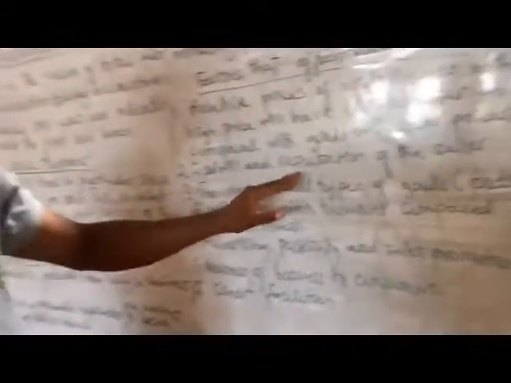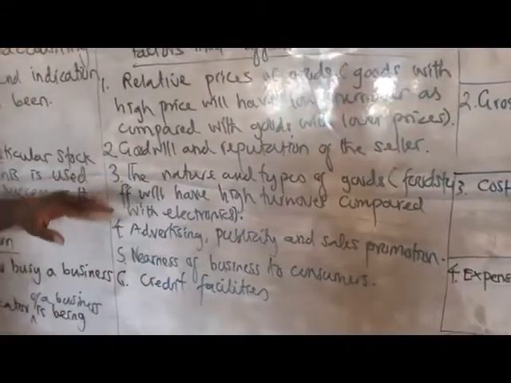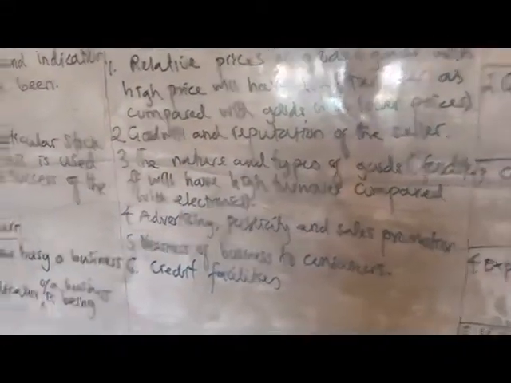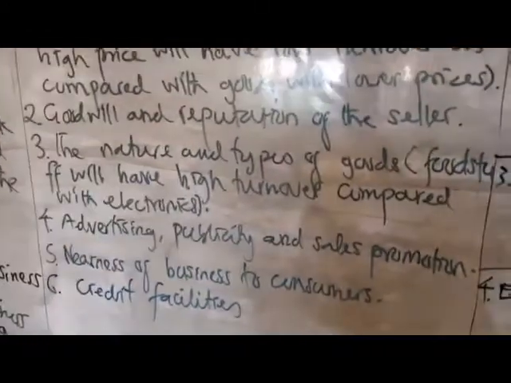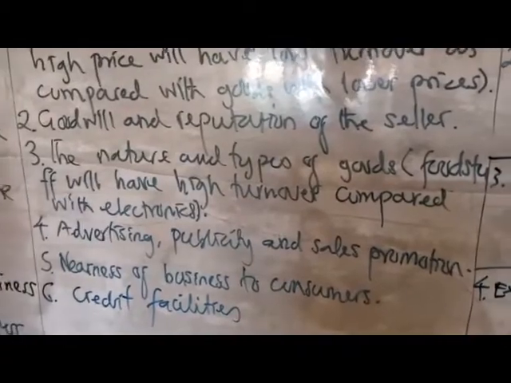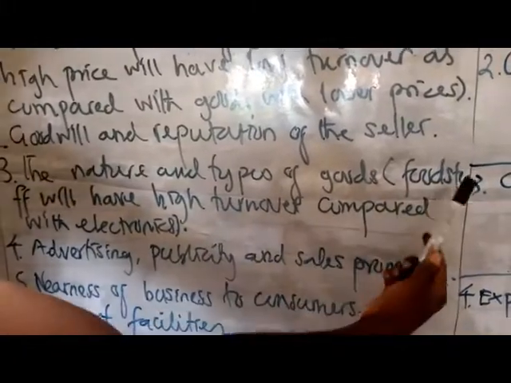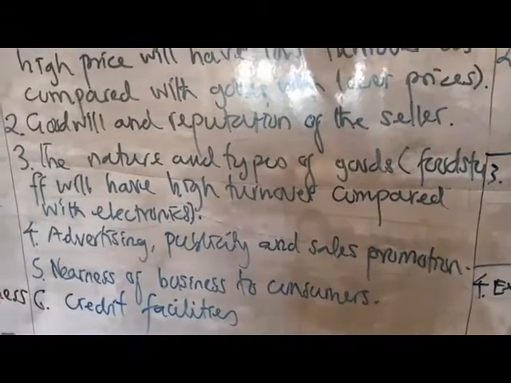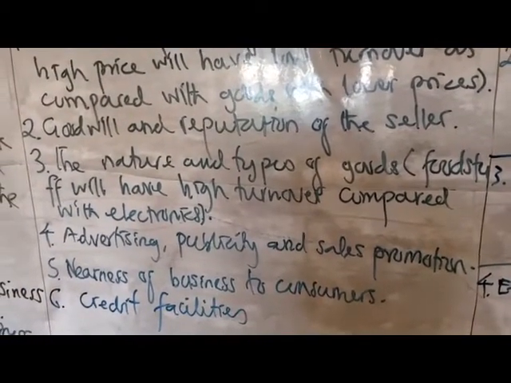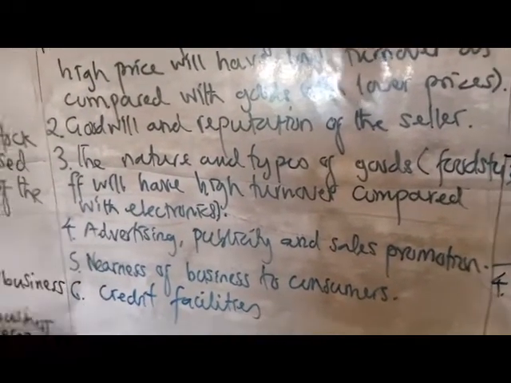So the goodwill and reputation of the seller is very important as a factor affecting the turnover of the business. And 3, the nature and types of goods. Foodstuff will have a high turnover compared with electronics. Foodstuff usually have high turnover compared to electronics.